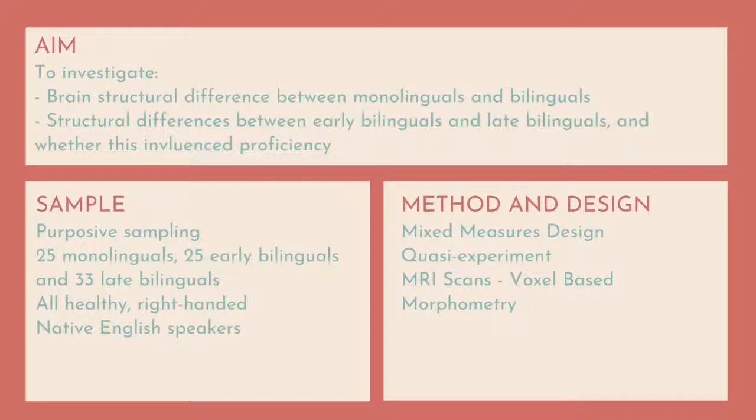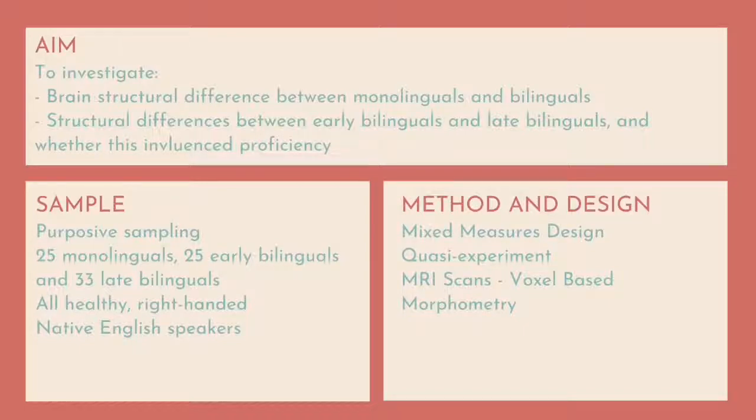25 monolinguals were compared to 25 early bilinguals and 33 late bilinguals. The early bilinguals had to have learned a second European language before the age of 5, and the late bilinguals learned a second European language between the ages of 10 to 15 years, and they were expected to have been practicing it regularly for at least 5 years. All participants were native English speakers and comparable for age and level of education.